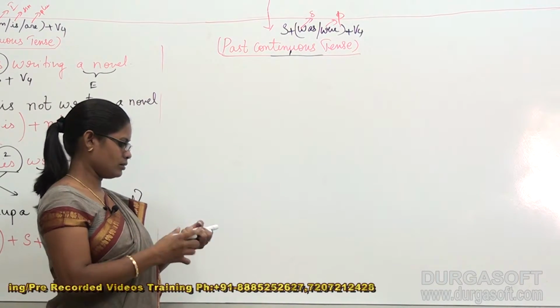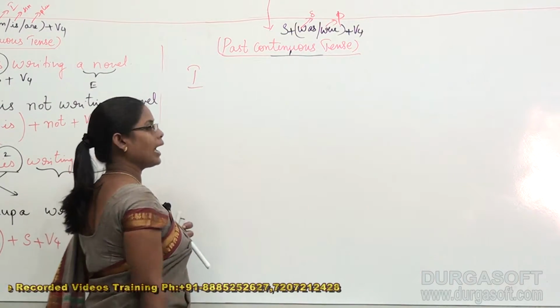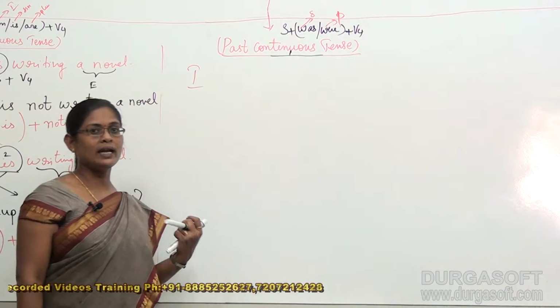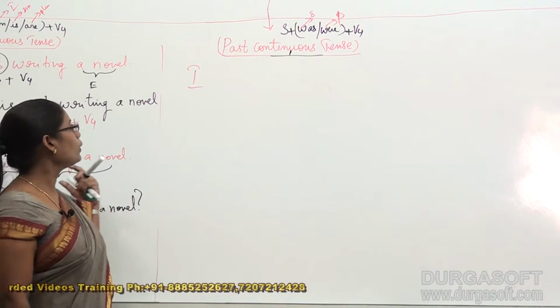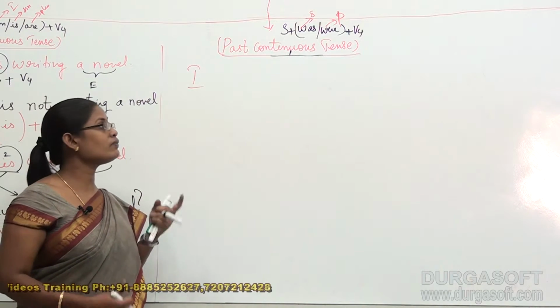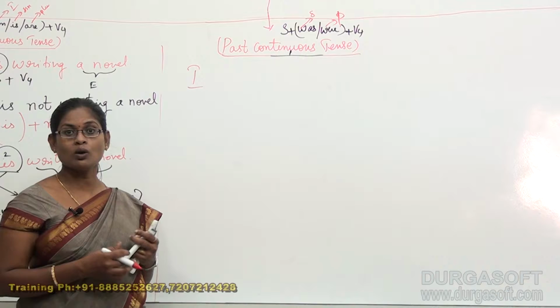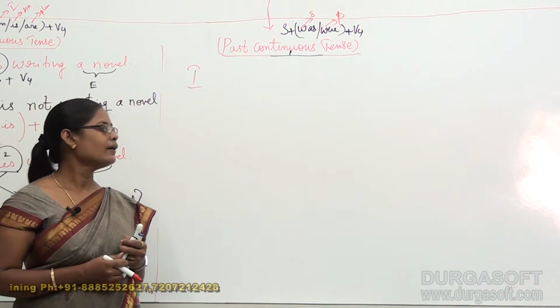Okay, right. Now I would like to take my subject as I. We also dealt with the subject I in the present continuous tense. But what happens when it takes place in the past continuous tense? Most of us have got the doubt, right? Very simple.